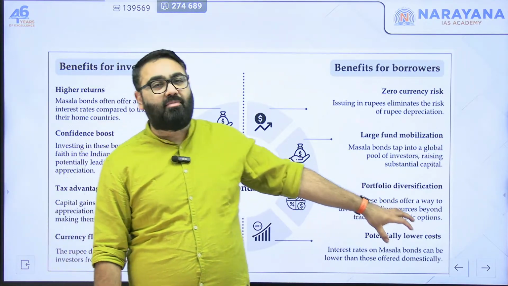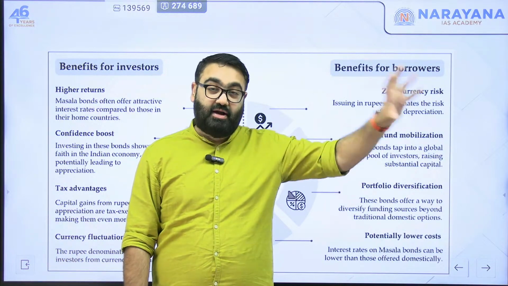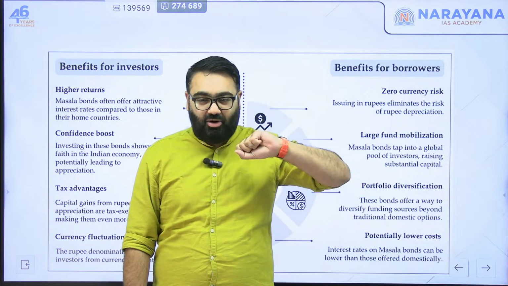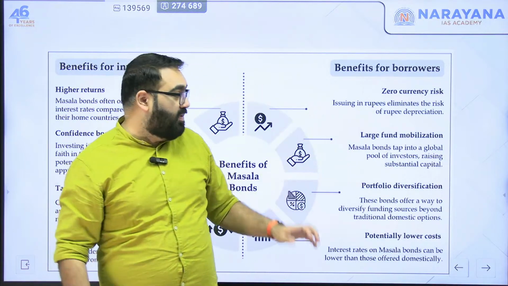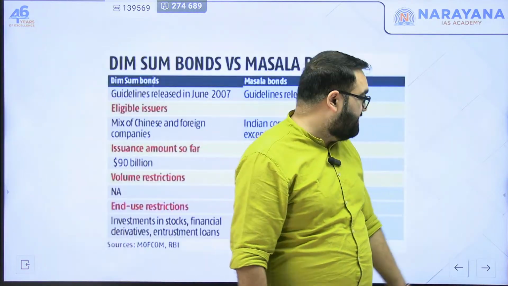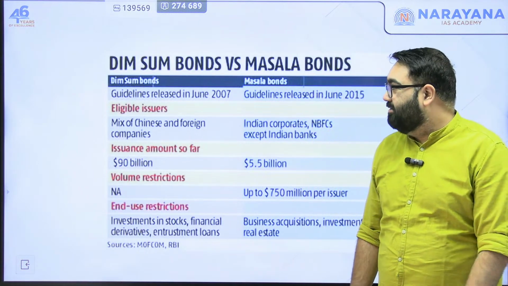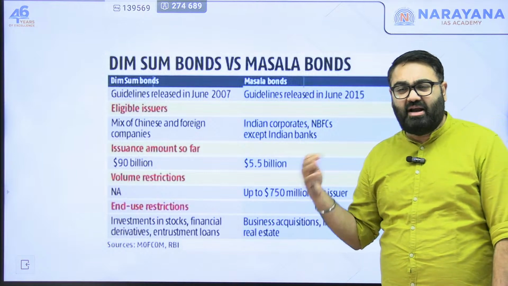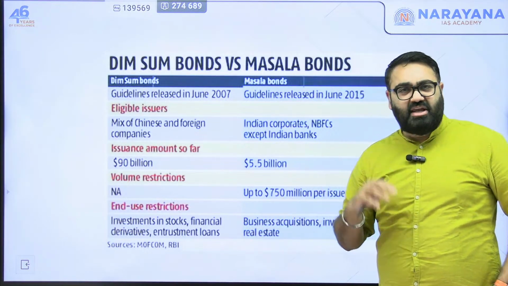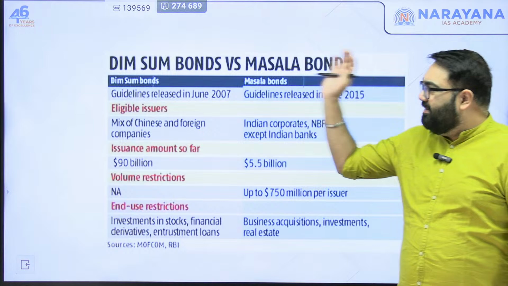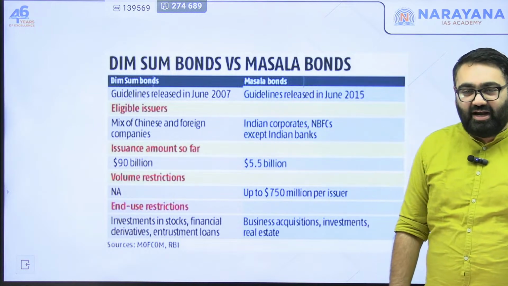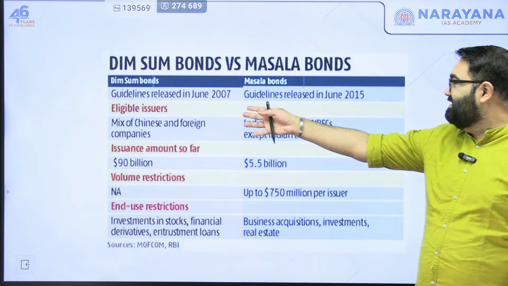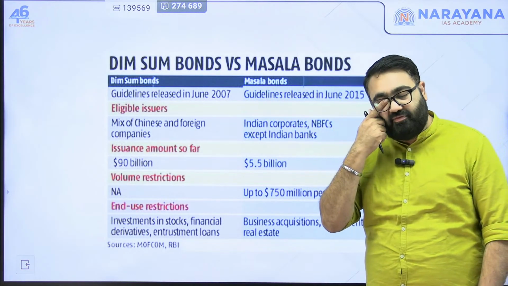So when you take it from outside, when it is open, you have a lot more opportunities to take funds from outside. The global market gets opened for you, which is why it is extremely beneficial for you as well. As I said, there are different types of countries that do the same. India is not special in this case. We issue masala bonds. Similarly, there are dim sum bonds that China had issued. China had started to issue this since 2007, so they had been doing it much before India.